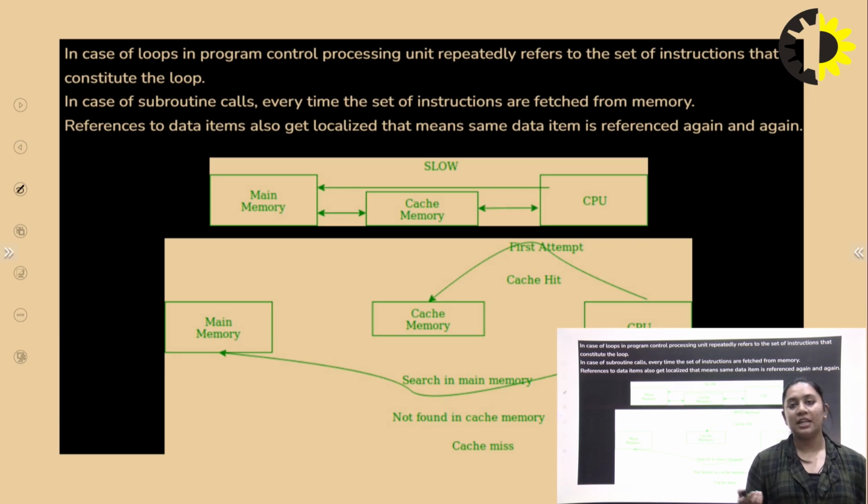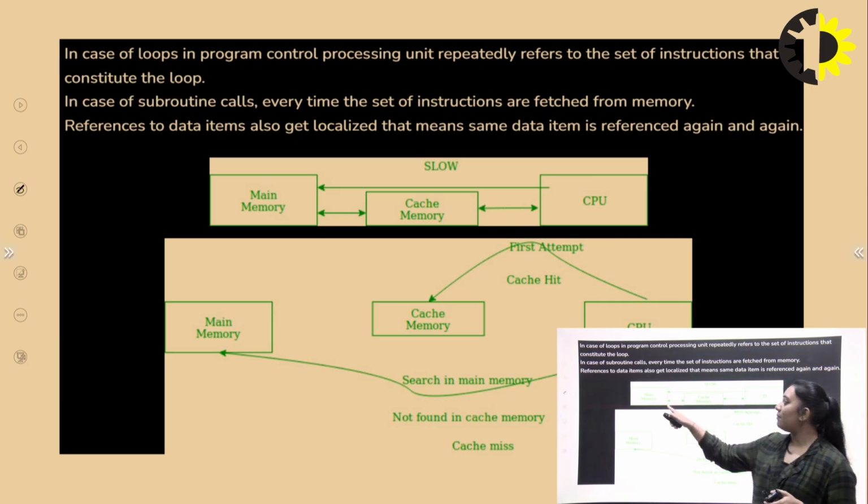Next, in the case of loops in a program, the central processing unit repeatedly refers to a set of instructions that constitute the loop, and in case of subroutines, the memory locations can be called and get localized. That means the same data is referred to again and again.